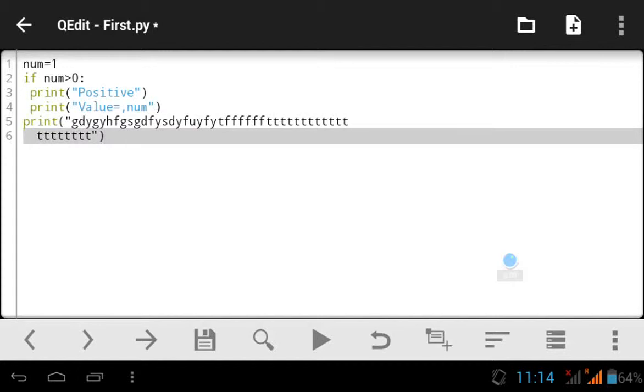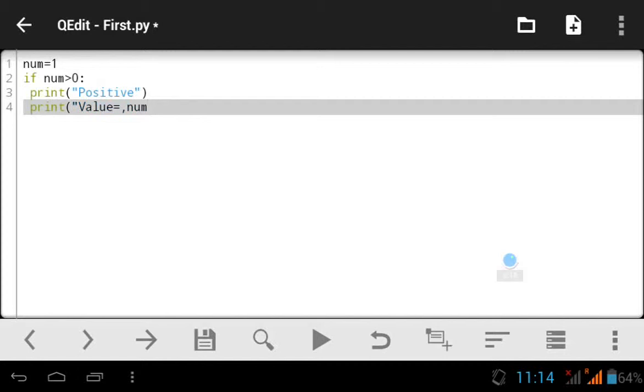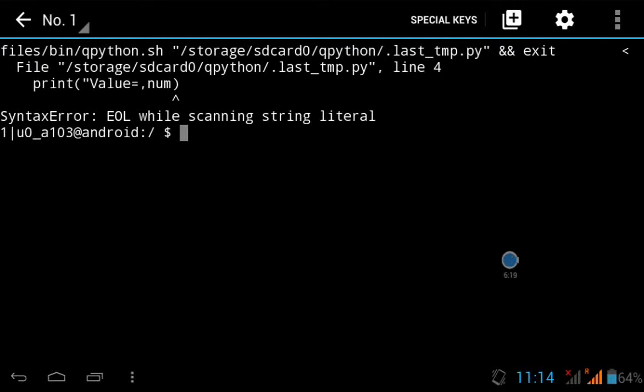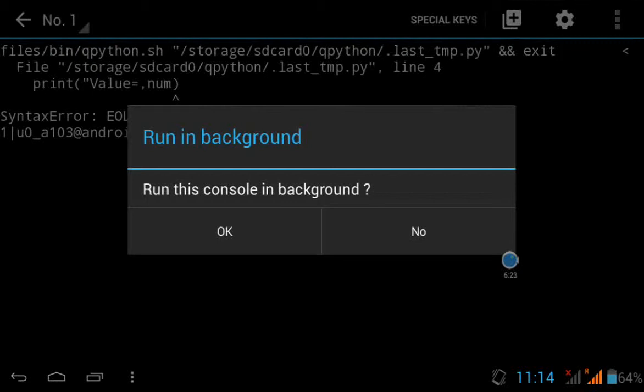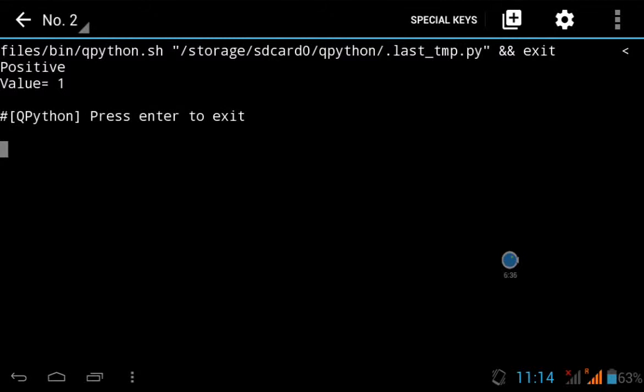Now I just wanted to demonstrate that concept. Okay, now let's run the program. Whatever it is saying, oh, I missed the comment, the quotation symbol. I missed it, that is why it was showing an error. Now you can see both statements are being executed.